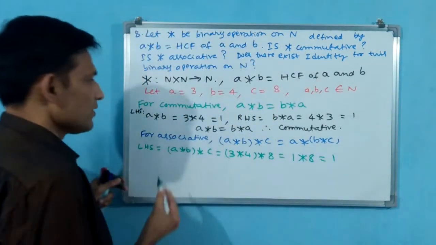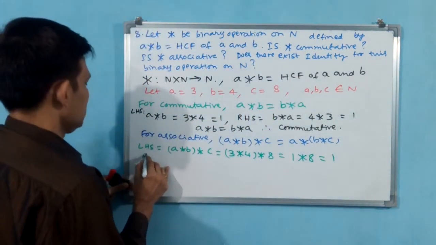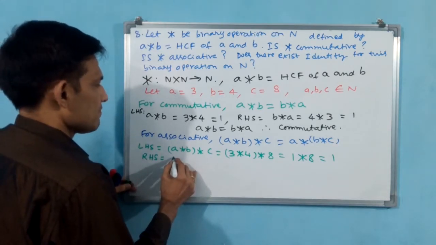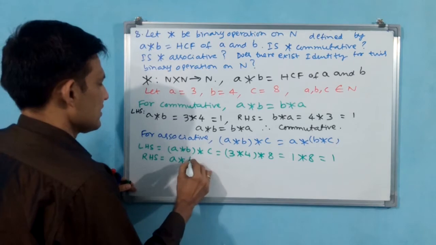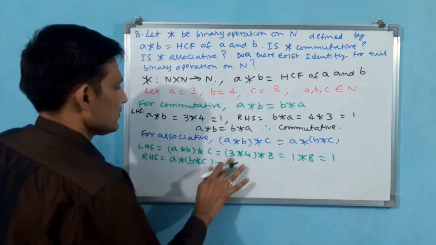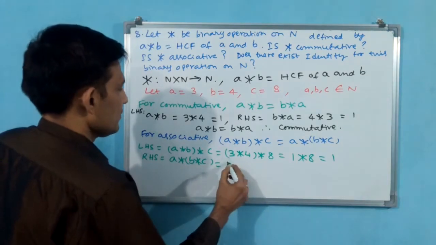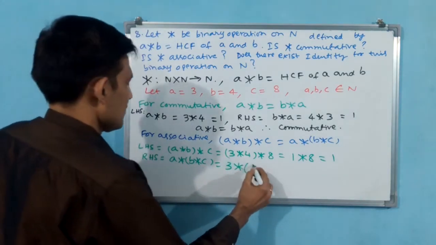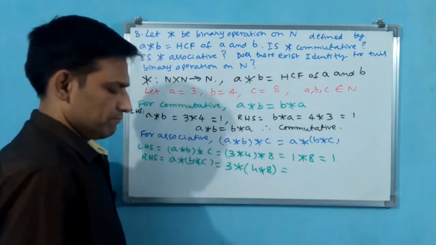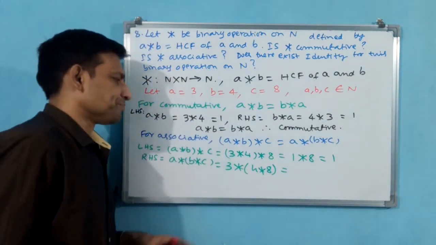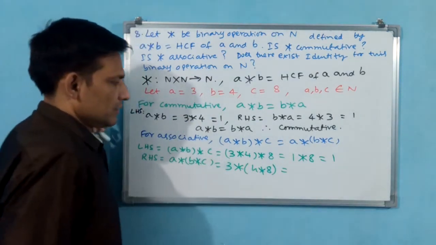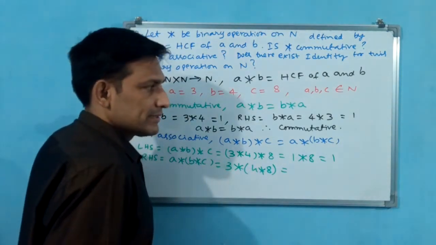Okay. Now you go for RHS also. RHS: A star (B star C), that is equal to 3 star (4 star 8). Okay. You see now. 4 star 8 is how much?